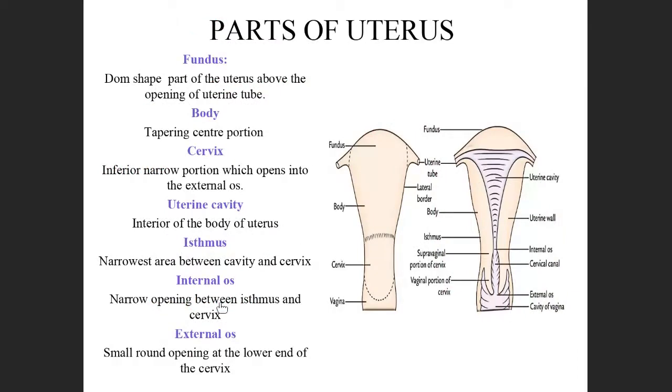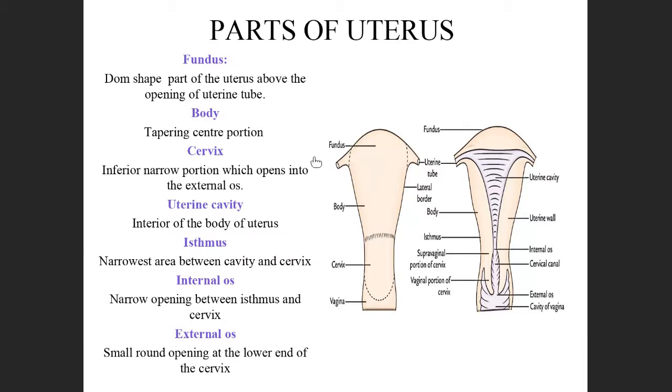In this slide, you have to remember only the parts of the uterus: fundus, body, cervix, uterine cavity, isthmus, internal os, and external os. Don't worry about the explain part. You read and understand it.